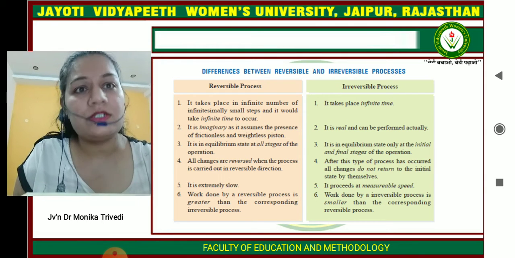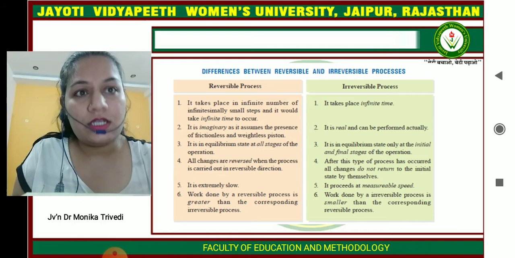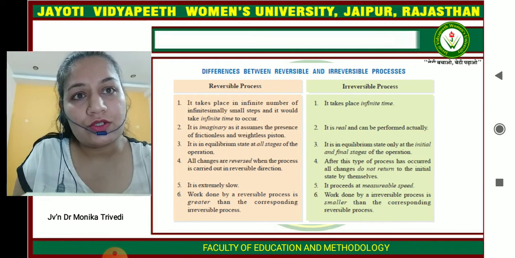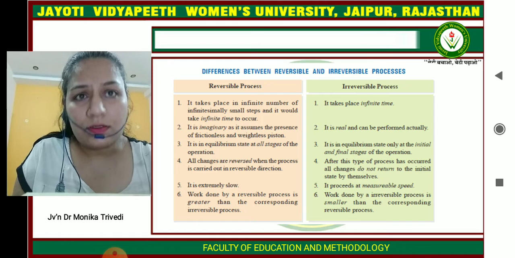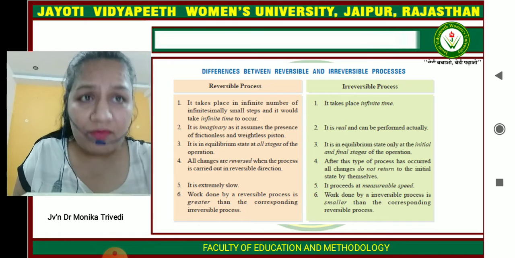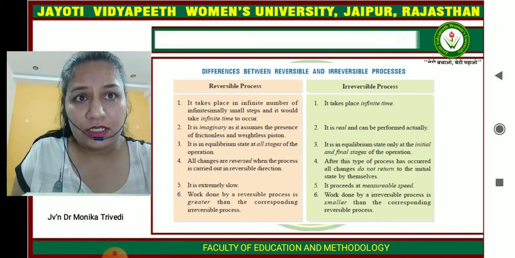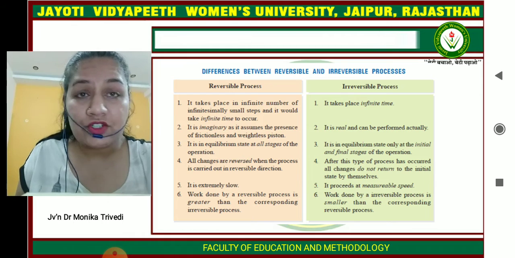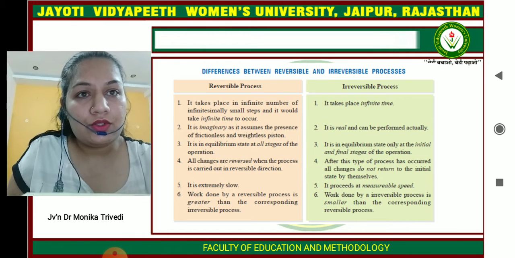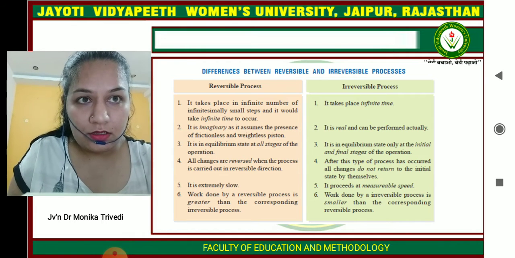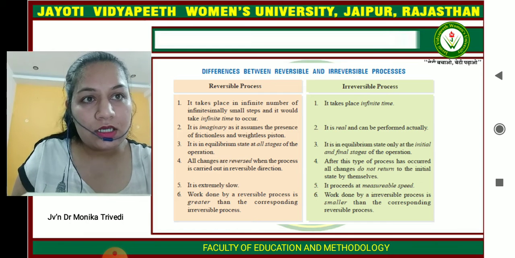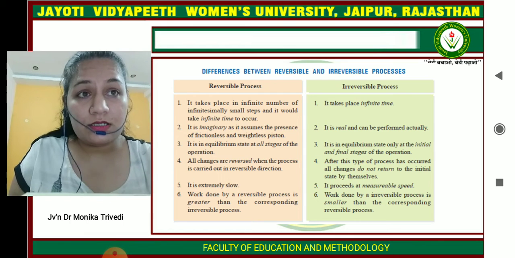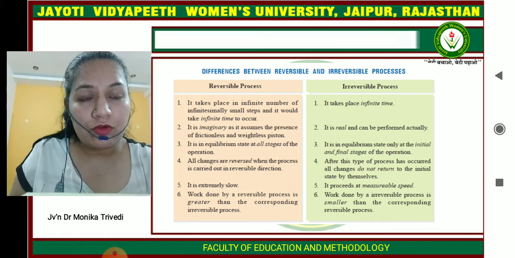The reversible process is imaginary, as it is assumed to occur with a frictionless piston, whereas the irreversible process is real and can actually be performed.